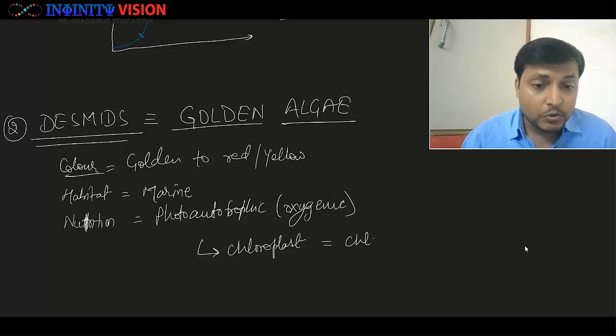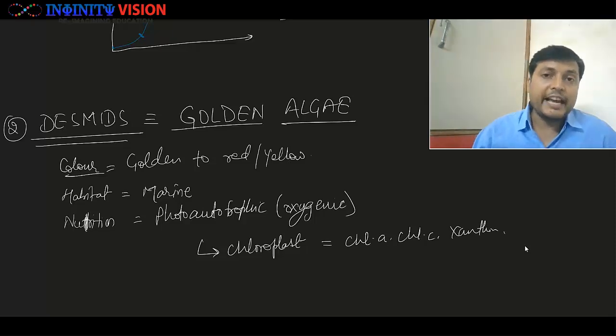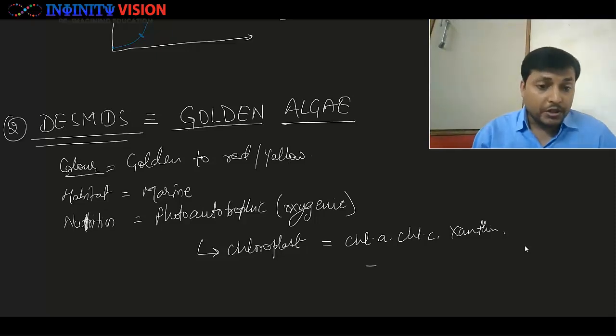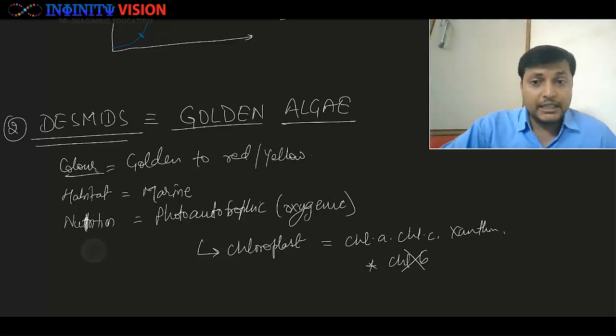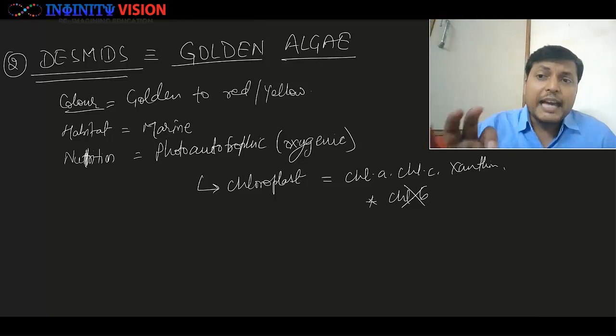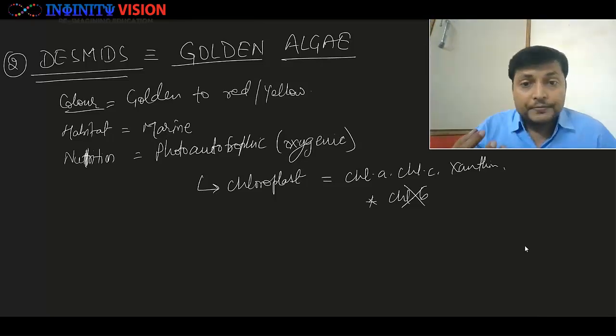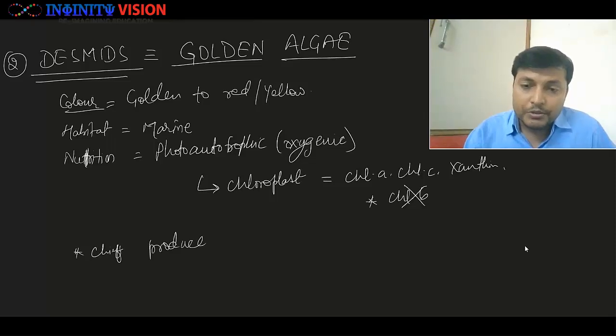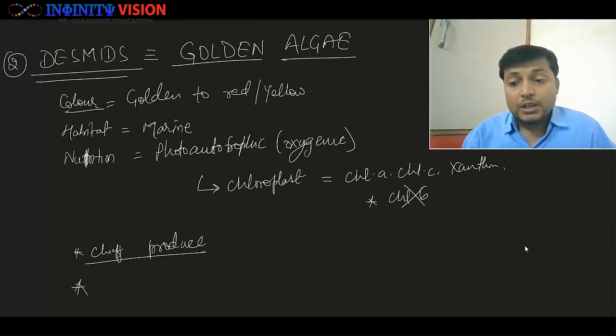Inside the chloroplast they have chlorophyll A, chlorophyll C, they have xanthine, especially diatoxanthine, carotenoids and things like that. What they do not have is chlorophyll B. Again, they lack chlorophyll B. Remember this point. Now golden algae are also one of the chief producers, because they produce food.